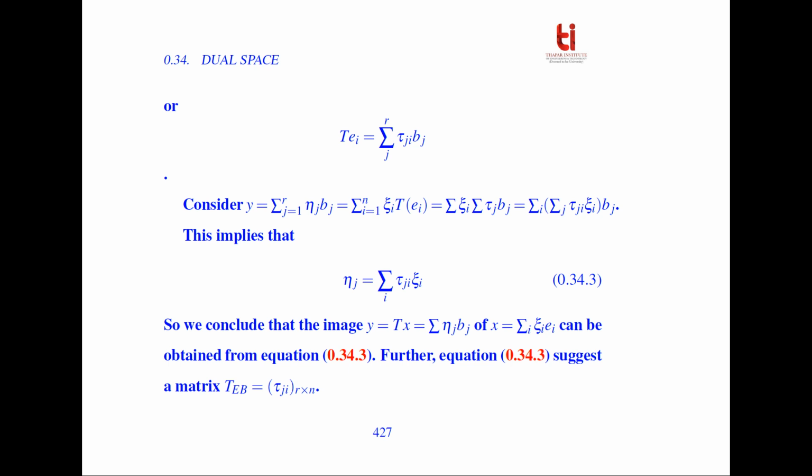So this implies that eta_j = summation of tau_ji xi_i. So we conclude that y = Tx = summation of eta_j b_j of x can be obtained from this equation, and this can be represented in terms of a matrix of order r by n.